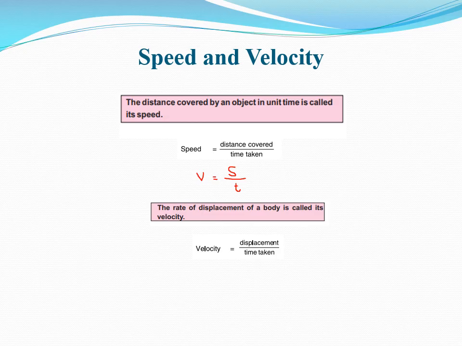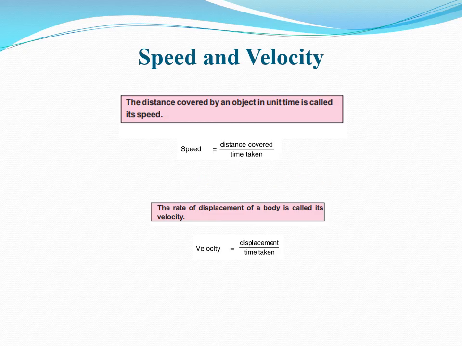Now mentioning the unit for speed. Here you see in the numerator there is s, and the unit of s is meter, and there is time in the denominator, and the unit of time is second. So the unit for speed is meter per second, or it can also be written in this fashion: m s^-1.